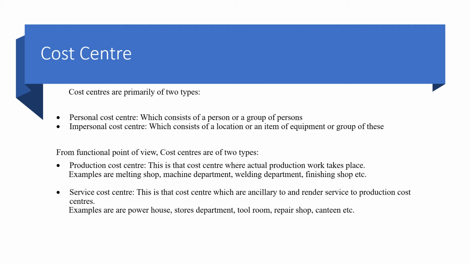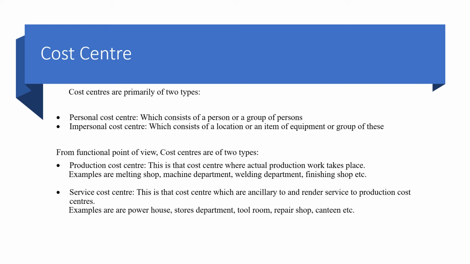If we look from the functional point of view, cost centers are again of two types. They are called as production cost centers and service cost centers. Production cost centers are the one where actual production work takes place. Examples we can give are the machine department, the melting shop, the welding department, the finishing shop. So these are all particular areas where actual production takes place. So we call them as a production cost center.